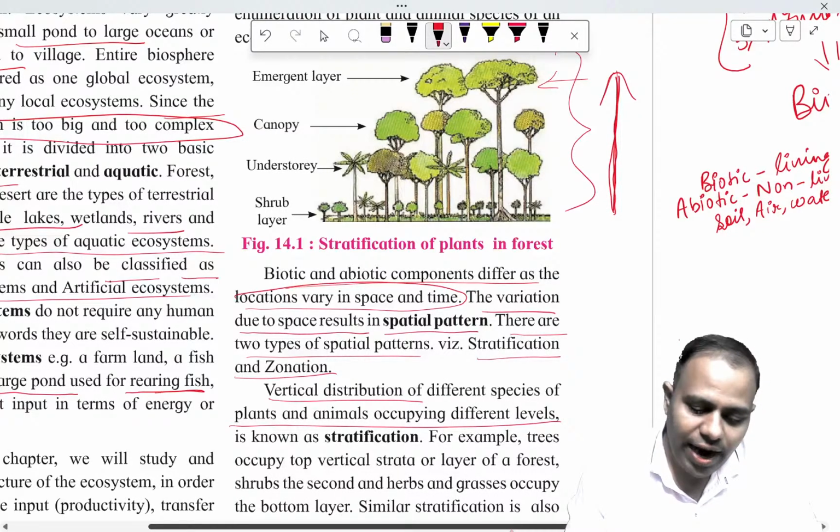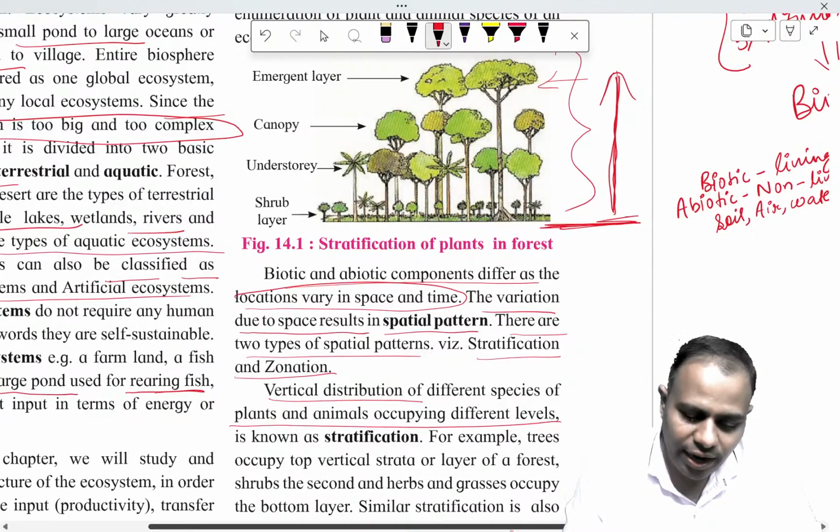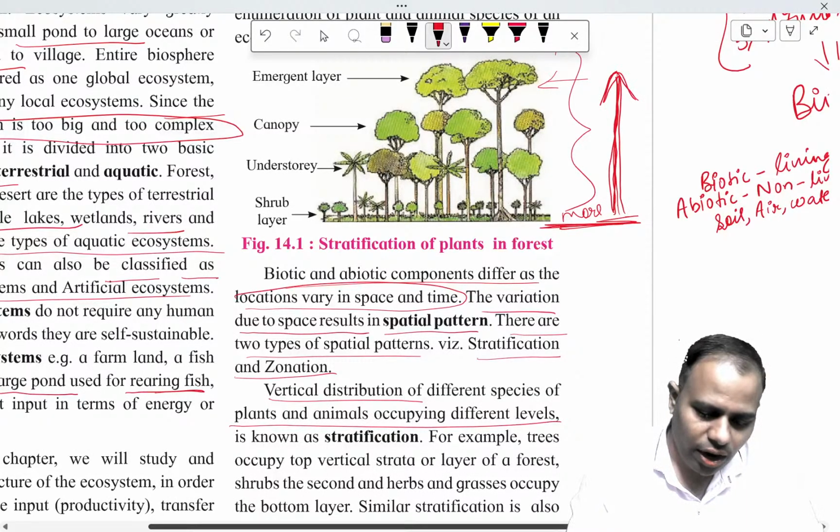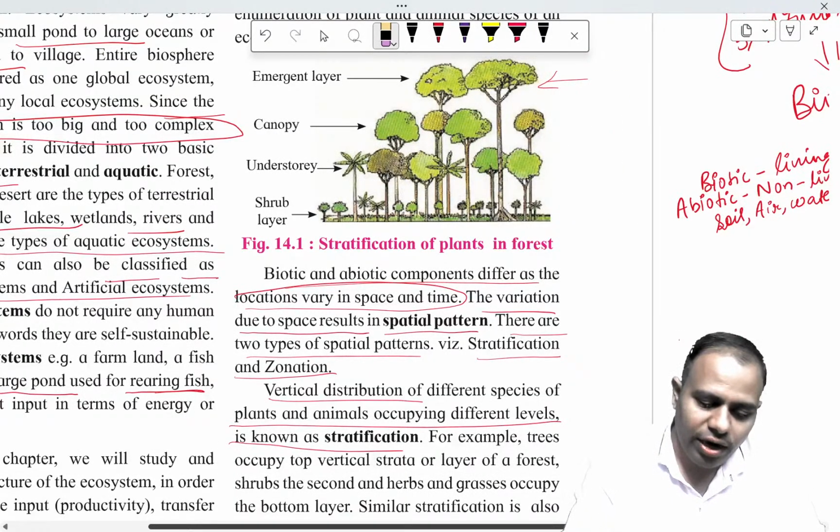When we are at the floor level of a forest or a grassland or any terrestrial ecosystem, the amount of organisms, plants and animals present here is more. Here the maximum number of organisms are present. But as we go up, the distribution of organisms decreases. This is known as stratification that happens vertically. Are you getting this?